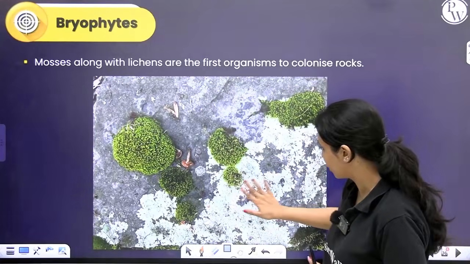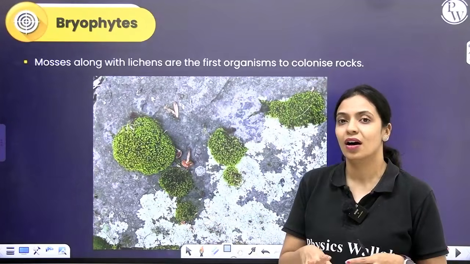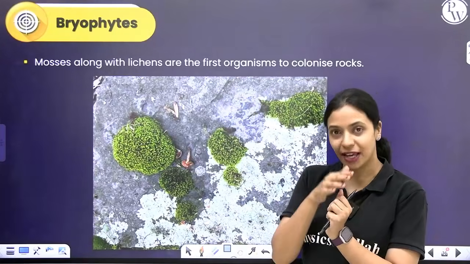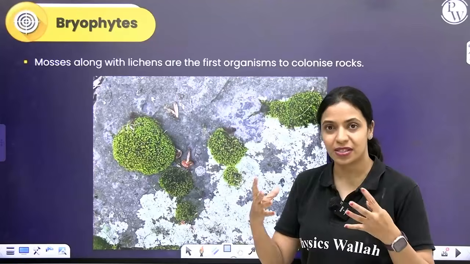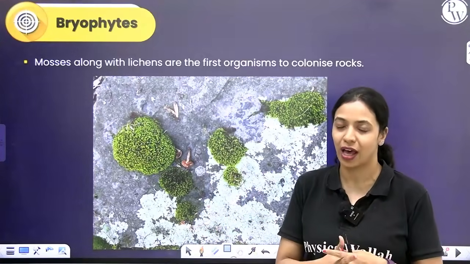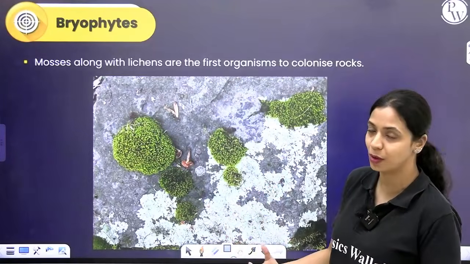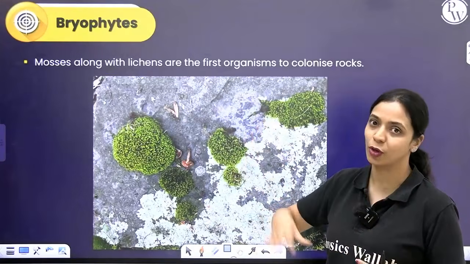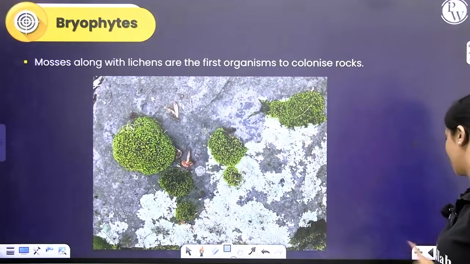These are mosses. Along with that, what you see here, these patchy things, are lichens. They will secrete some acids into the rock. If there is a tiny crevice, they will penetrate their rhizoids into it. If water fills in there, and when it becomes cold, the water becomes ice and expands, and then the rock will break. Weathering of rock happens eventually over a very extended period of time, and soil particles will form over several years, and that will make way for higher plants to come and occupy this place. Mosses along with lichens are the first organisms to colonize rocks.